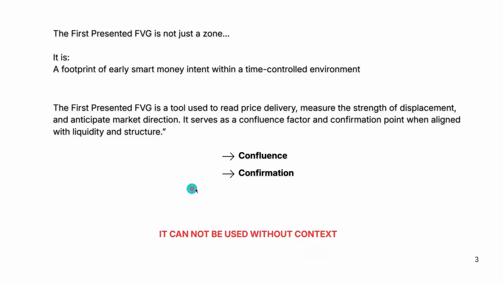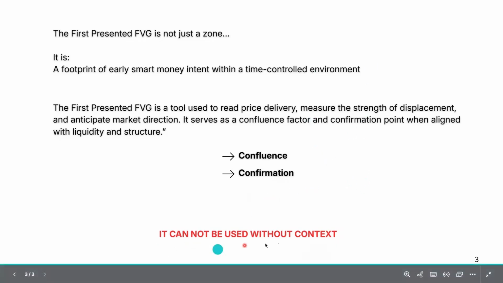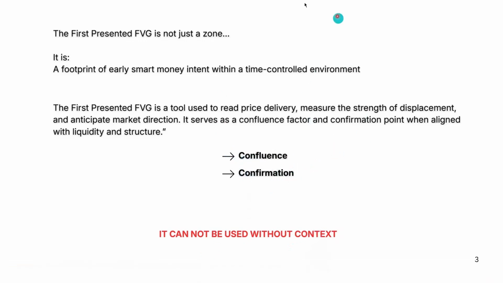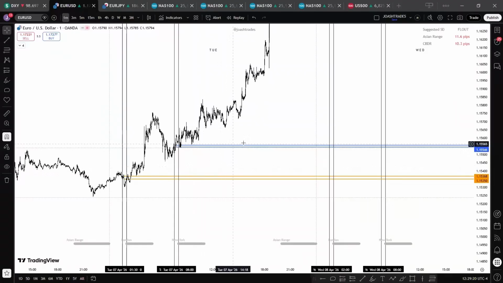Note that it cannot be used without context. You don't just want to go to the chart and look for the first presented fair value gap and see price finding support, then you buy, or see price finding resistance, then you sell. No, it has to be used with context. Now I'm going to be explaining how you can use it as a confluence and also as a confirmation in a chart. Let's go. So here's the Euro USD.